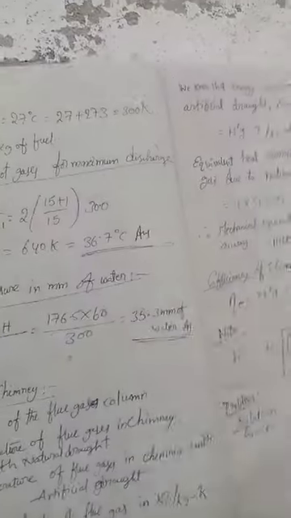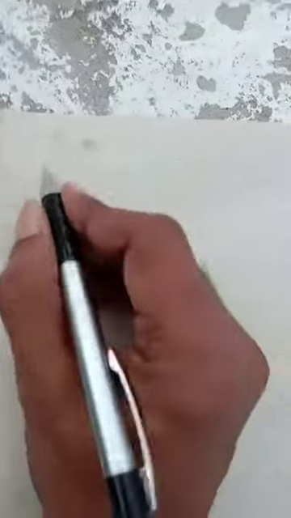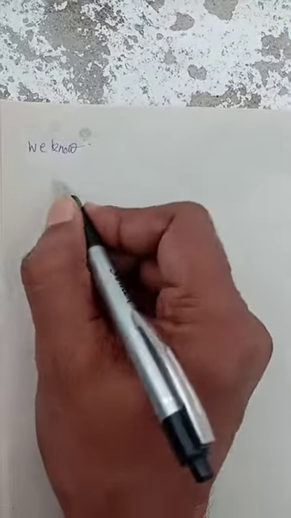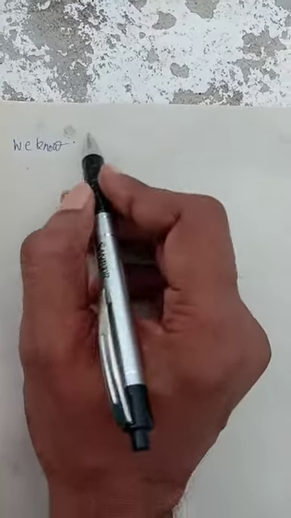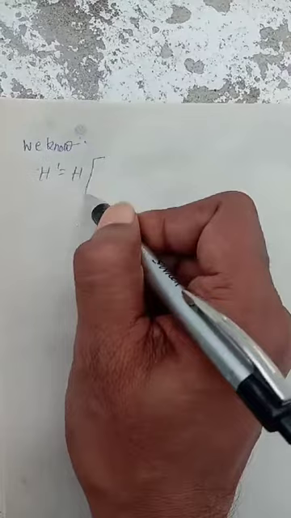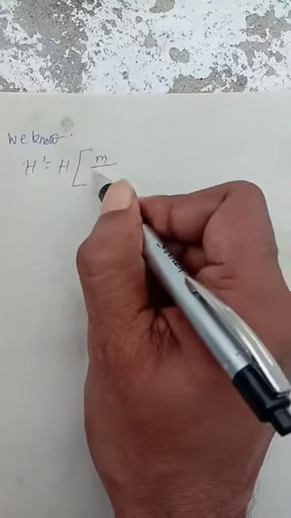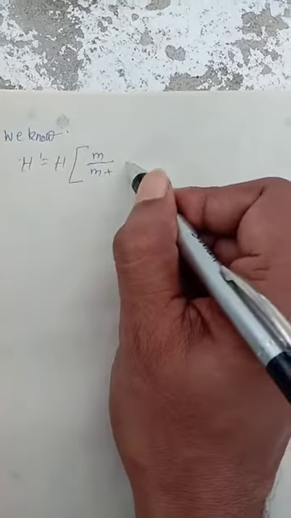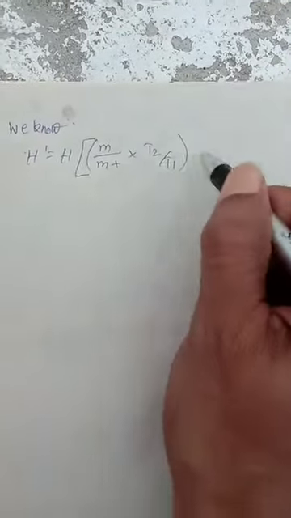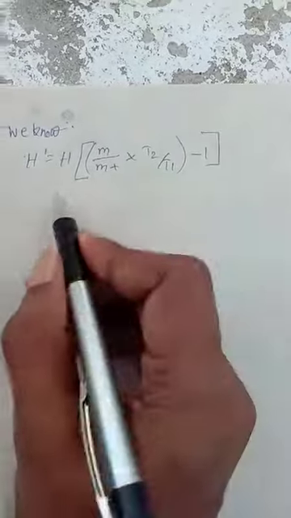Now we know that height of artificial draft H dash is equal to H into T2 by T1 minus 1.